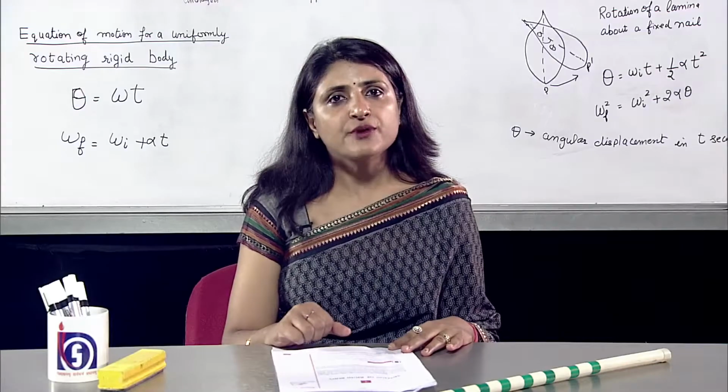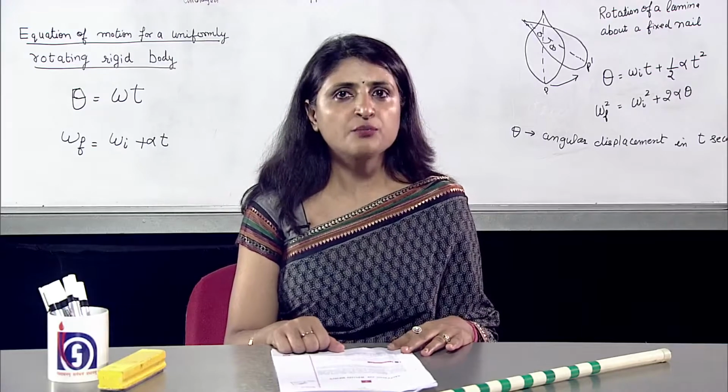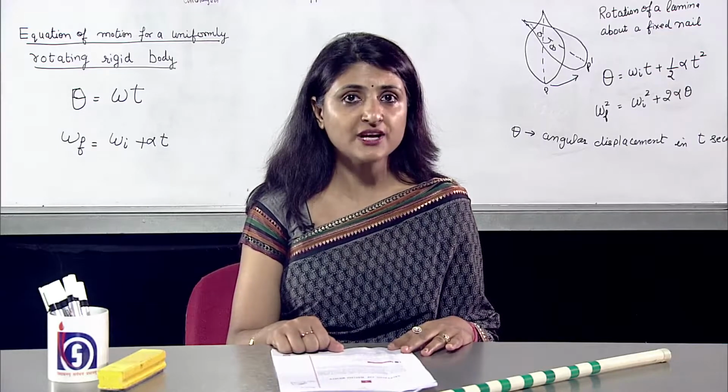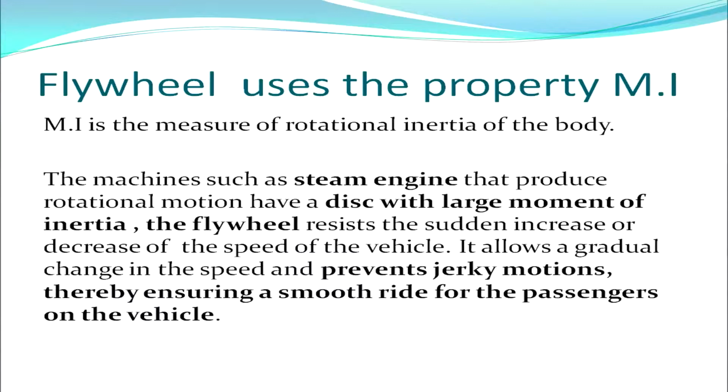We have a very nice application of moment of inertia, that is a flywheel, which uses the property that moment of inertia is the measure of rotational inertia of the body. The machines such as steam engine that produce rotational motion have a disk with large moment of inertia. The flywheel resists the sudden increase or decrease of the speed of the vehicle. It allows a gradual change in the speed and prevents jerky motions, thereby ensuring a smooth ride for the passengers on the vehicle.